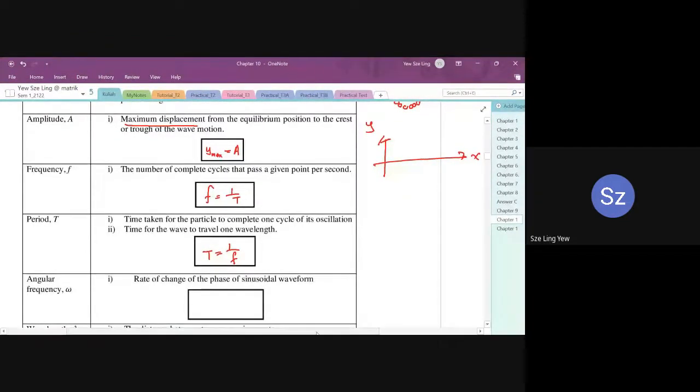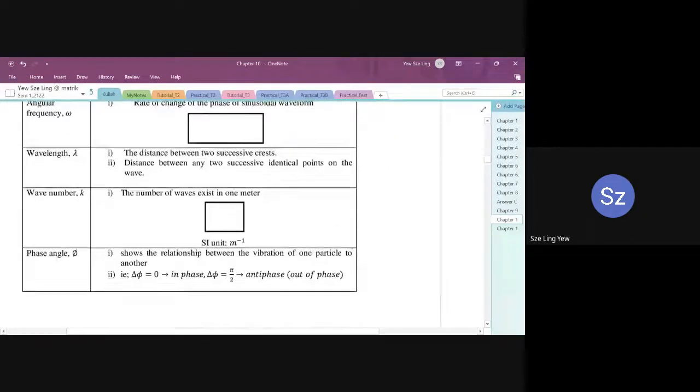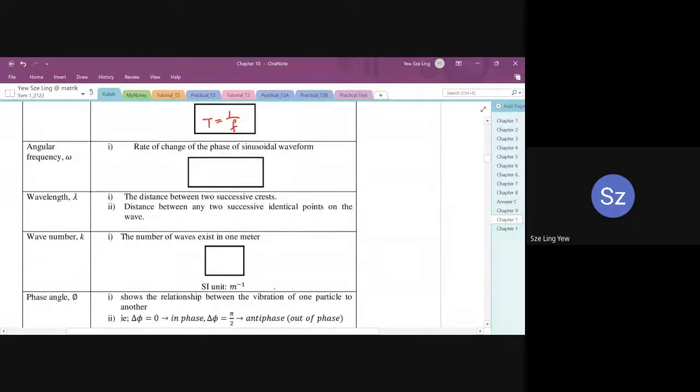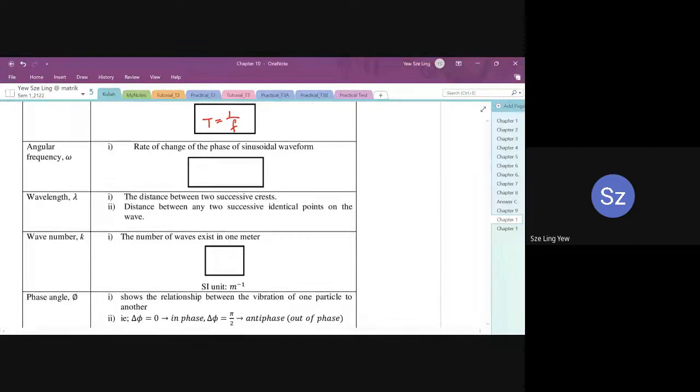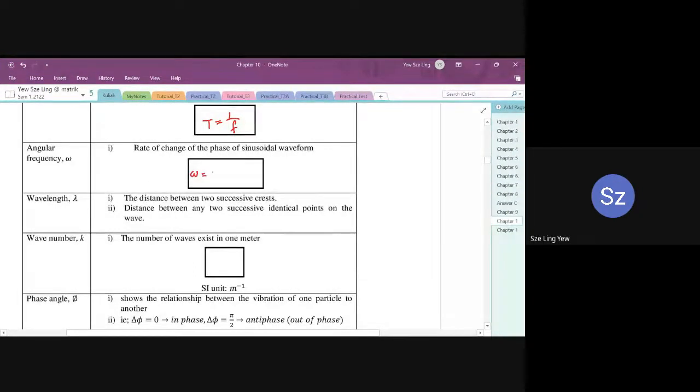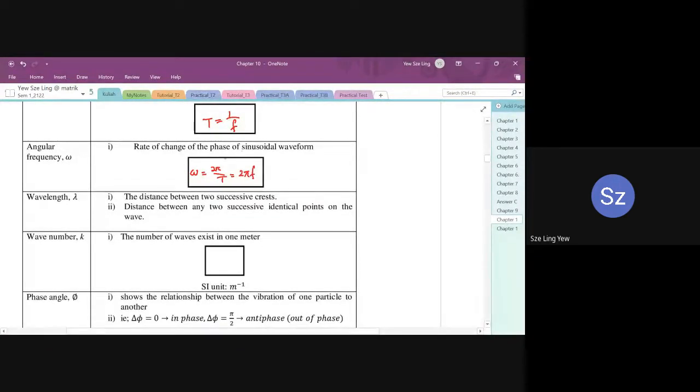All right, it is something that we have seen in the previous chapter. Now angular frequency. Angular frequency is the rate of change of the phase of the waveform. Again, it is something that we have seen in the previous chapter. Basically, omega is equal to 2 pi over T, or it is equal to 2 pi f. So it has two equations.